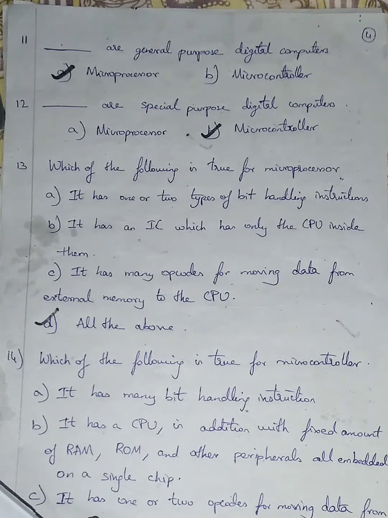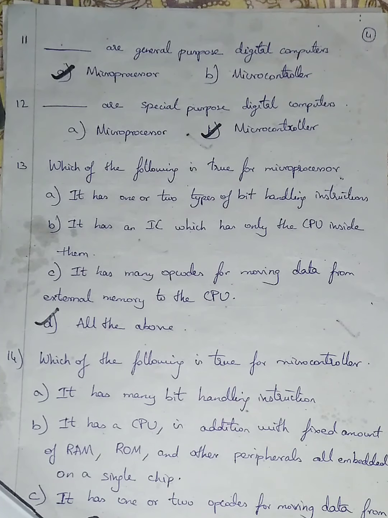Question number 14. Which of the following is true for a microcontroller? The above question was for microprocessor, and the below question 14 is for microcontroller. Option A is given as it has many bit handling instructions. Option B is given as it has a CPU in addition with a fixed amount of RAM, ROM and other peripherals. Peripheral means accessories.